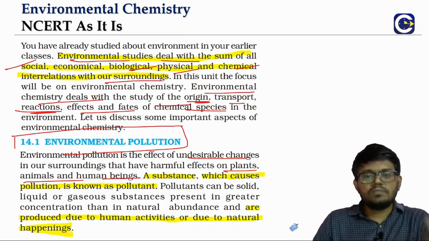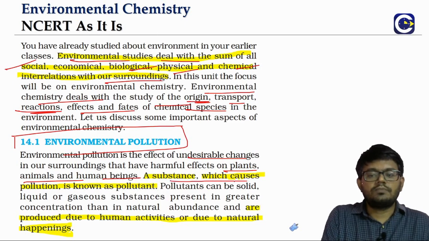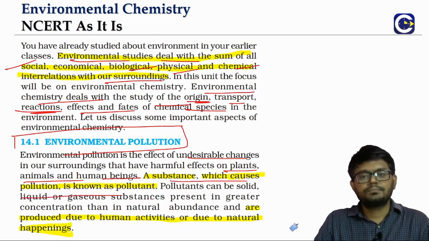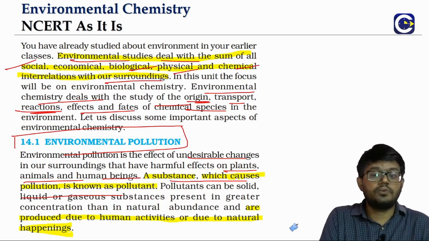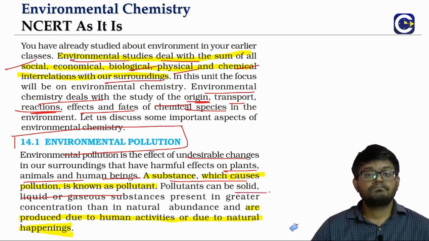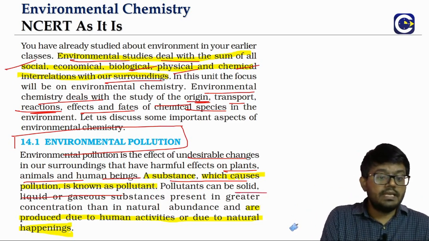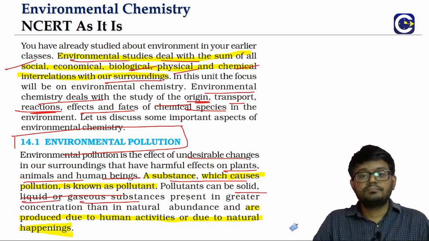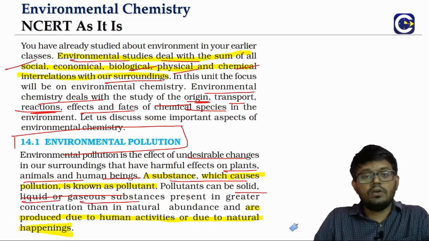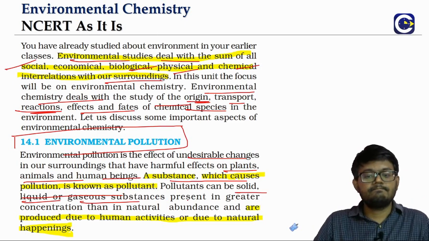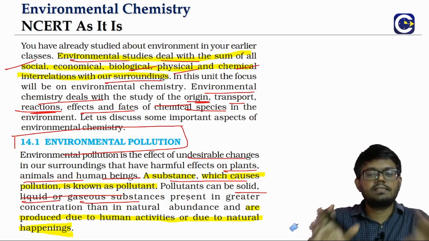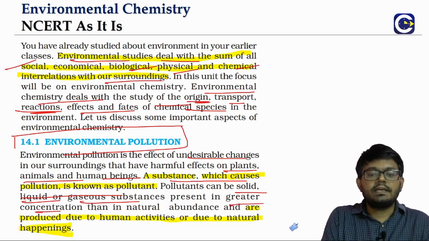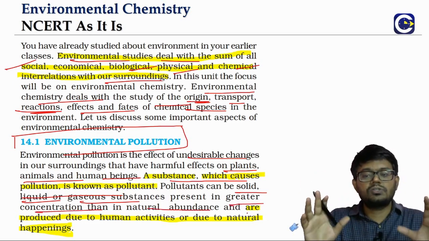So the substance which is causing this pollution, that is what we will be calling a pollutant. So how do you define a pollutant, or what can be a pollutant? First of all, a pollutant can be a solid, a liquid, or even a gas. So a pollutant can have any of these three states. But how do we define a pollutant? It is basically a substance which is present in greater concentration than its natural abundance.